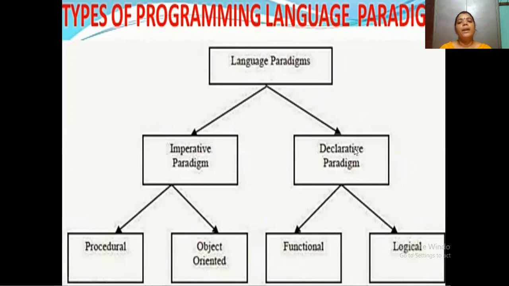Whereas coming to declarative paradigm, these are functional driven languages. The user needs to specify only what to do. Here the program is function driven. The program is composed of functions. By giving the functions only, the output will come. How? Like Python language.